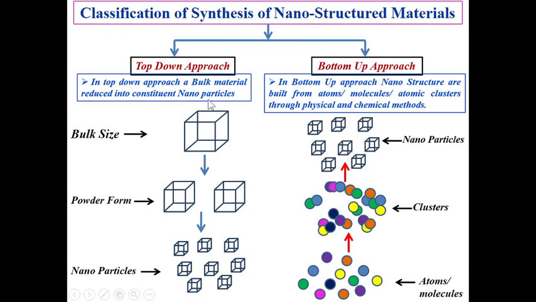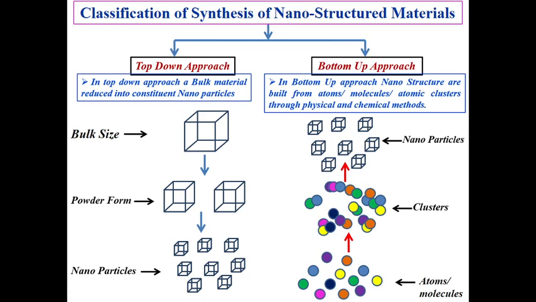Here the bulk or larger size is broken continuously and we get the nanoparticles. And from the atoms and molecules we form clusters of atoms and molecules and finally get the nanomaterials.